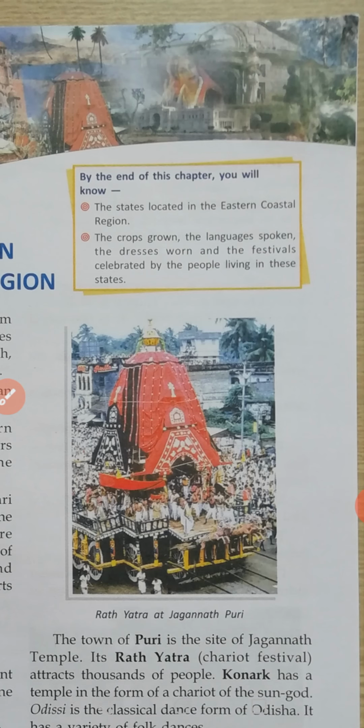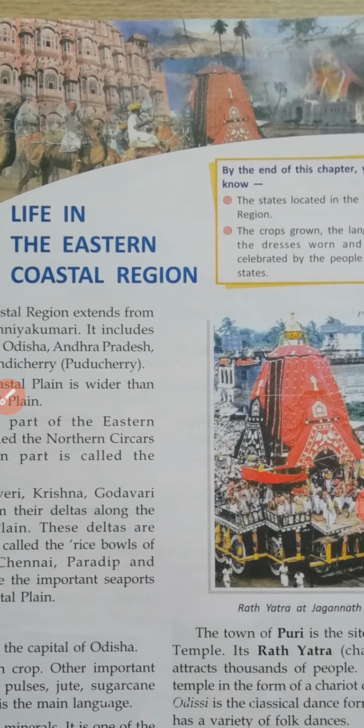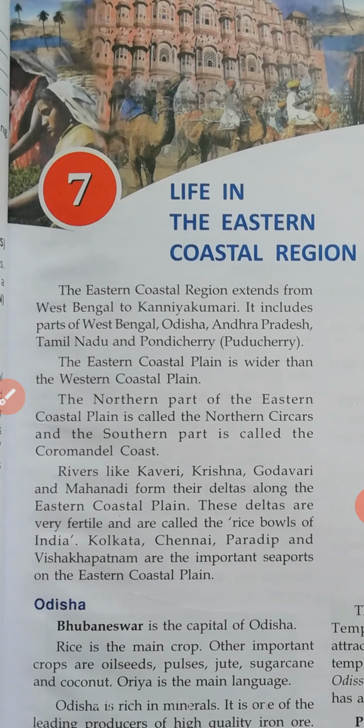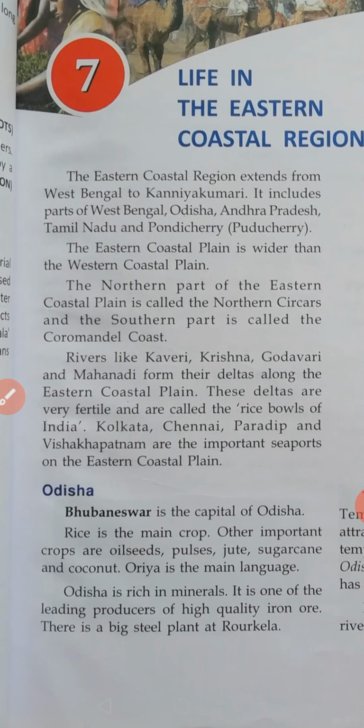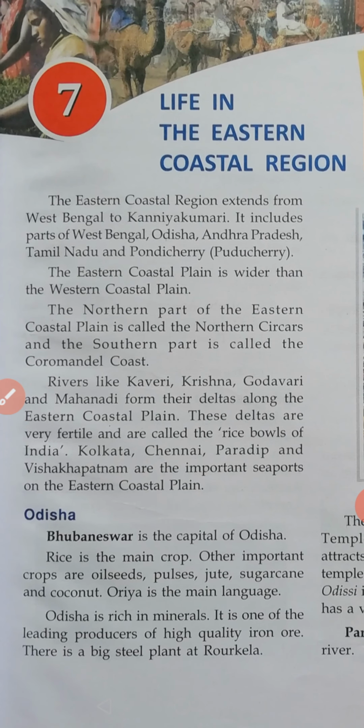Next point, the crops grown, the languages spoken, the dresses worn, and the festivals celebrated by the people living in these states. These points we will come to know after reading this chapter: Life in the eastern coastal region. I think you know which is east and which is west for the India map, especially.